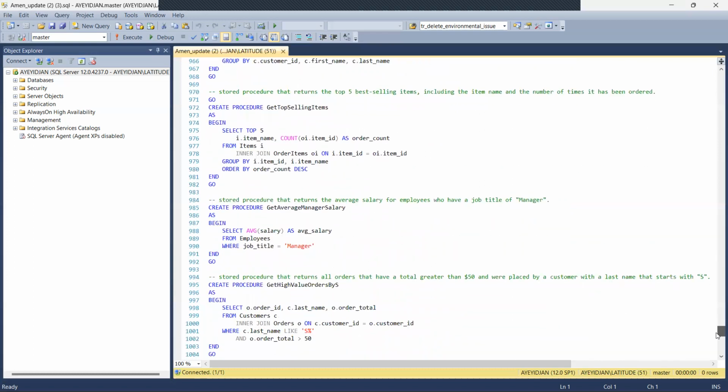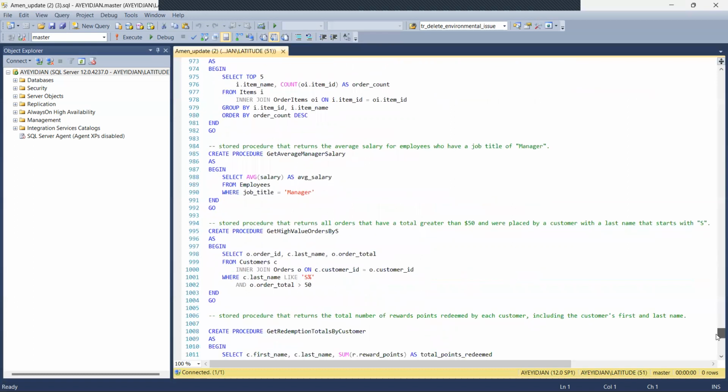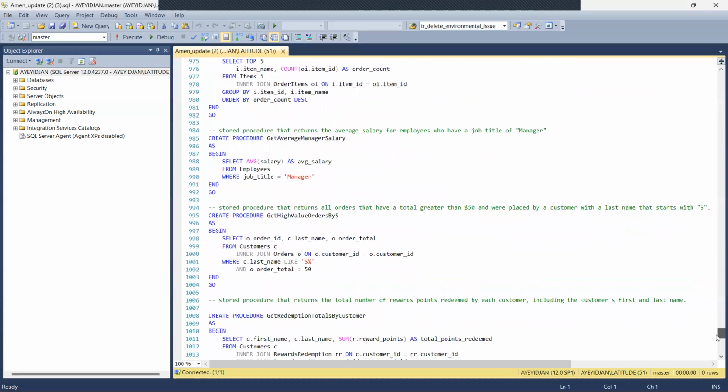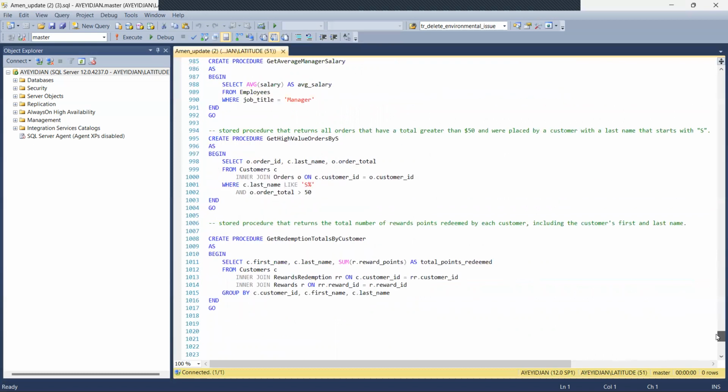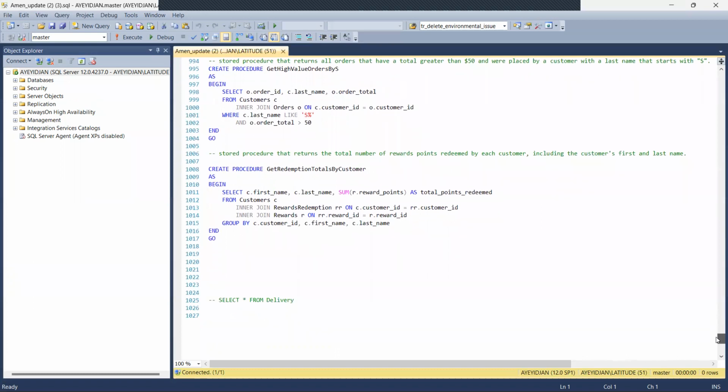The fourth stored procedure returns the average salary for employees who have a job title of manager. The fifth one returns all orders that have a total greater than 50 and were placed by a customer with a last name which starts with S. This was specifying conditions. The last stored procedure returns the total number of reward points redeemed by each customer, and this includes the customer's first and last name.